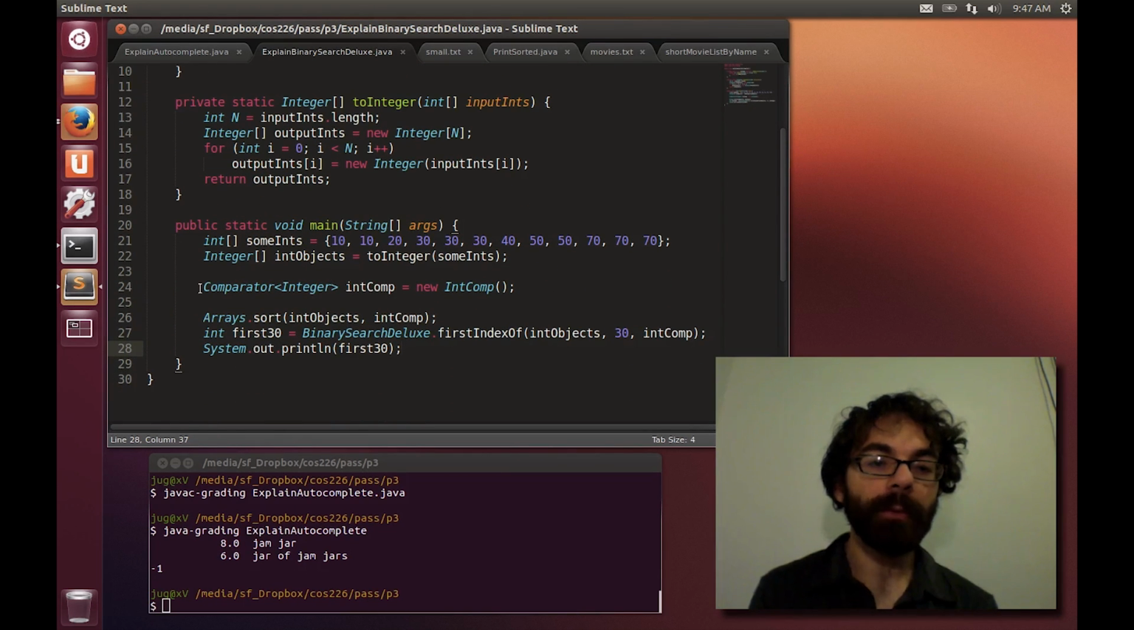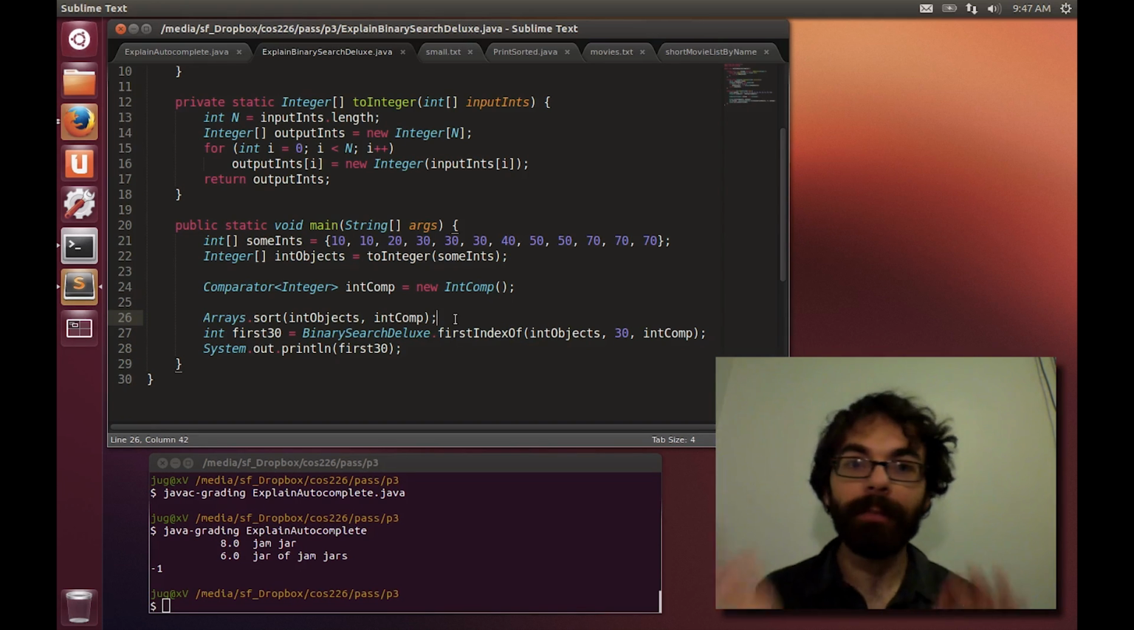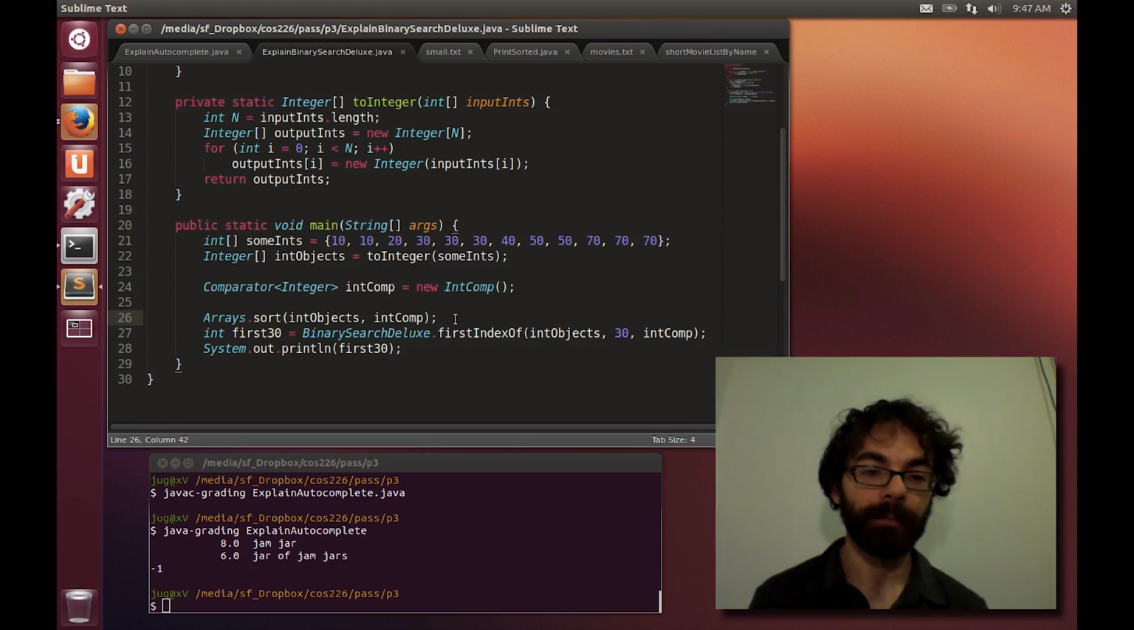And so once I've created this list of integers here, I'm going to sort them and make sure they're in sorted order, because it's very, very important. If your code starts doing weird stuff, it's probably because you forgot to sort before you did binary search.